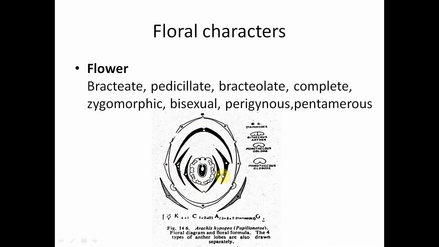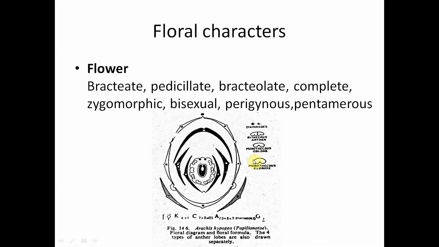And flowers are bisexual because both the androecium and gynoecium are present. And flowers are called perigynous based on the position of the gynoecium. It is called perigynous. All the floral parts are arranged surrounding the gynoecium or ovary in this family. So these are called perigynous flowers. Surrounding the ovary, surrounding the gynoecium, the remaining floral parts are arranged peripherally.